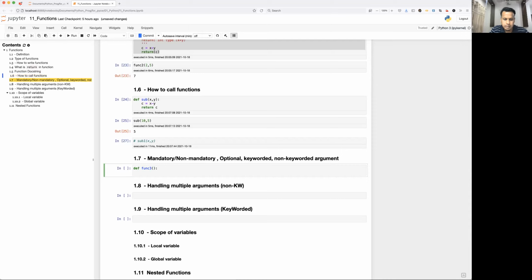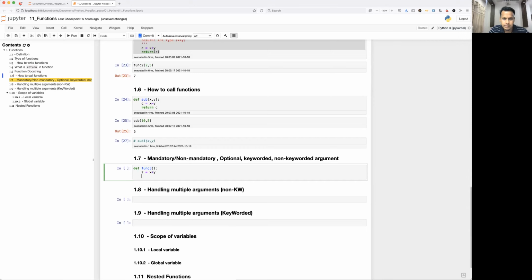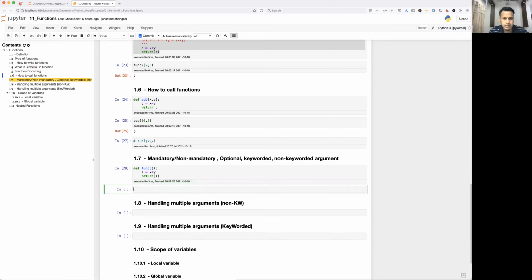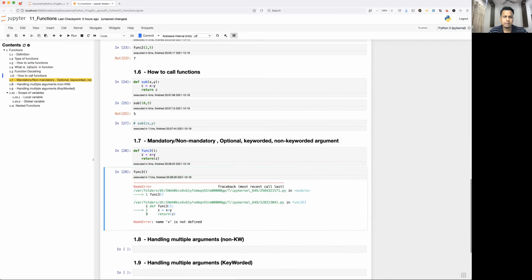Let's say z equal to x plus y. Okay, return z. Func3, I'm just calling. See what is happening. So I just defined the function func3, z equal to x plus y, and returning the z. So I'm just calling after that. So what is happening? Name x is not defined. You are doing some summation of x plus y, which is not at all defined, right?